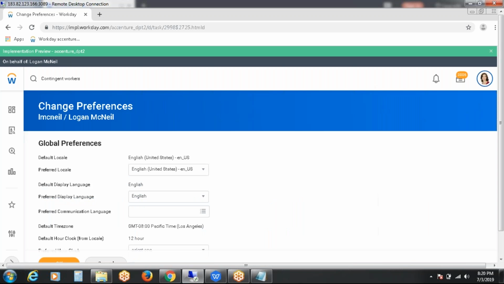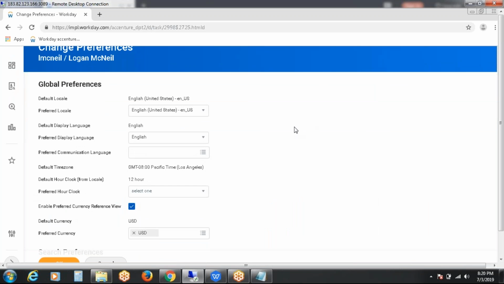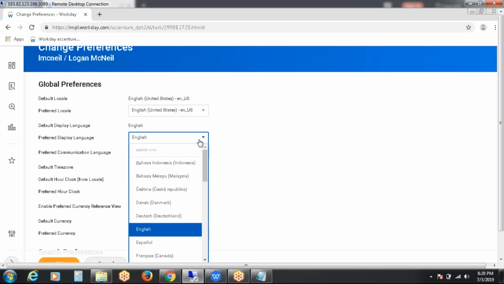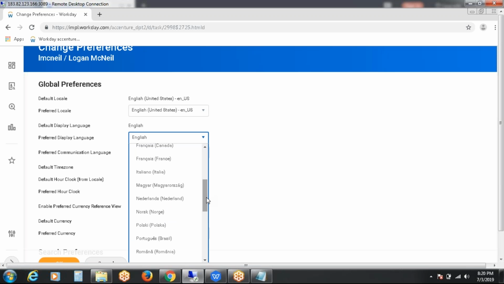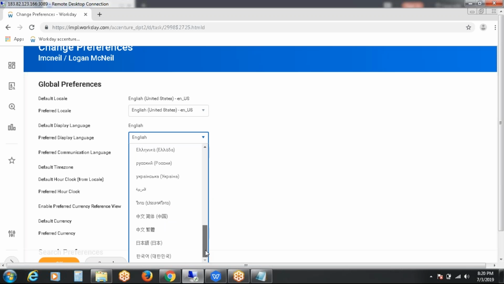In some organizations they need to raise a request, but here you can directly change your preferred language. If you are not able to understand English, you can go with your preferred language. We have more than 20 languages here. Clear?